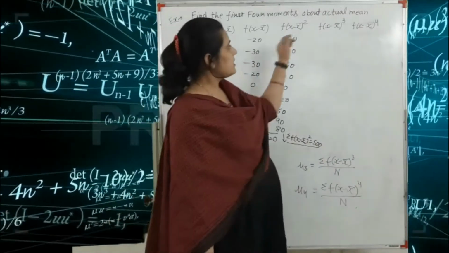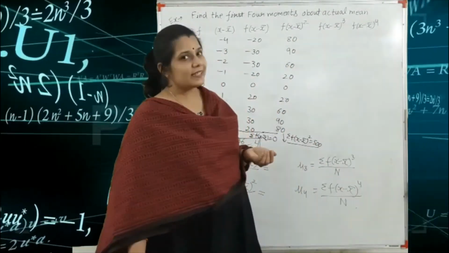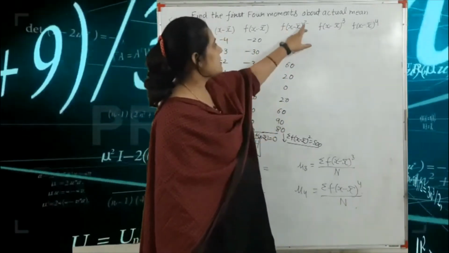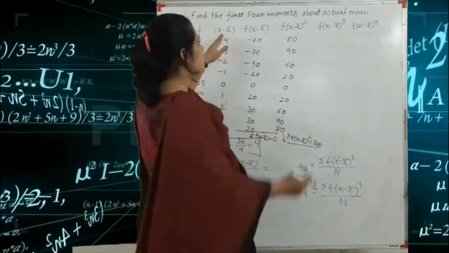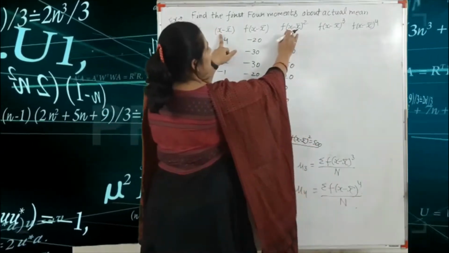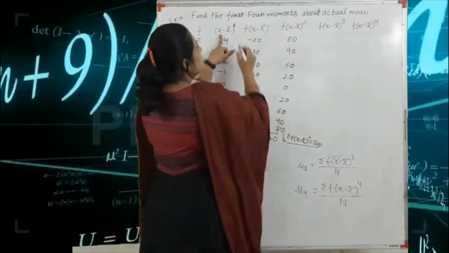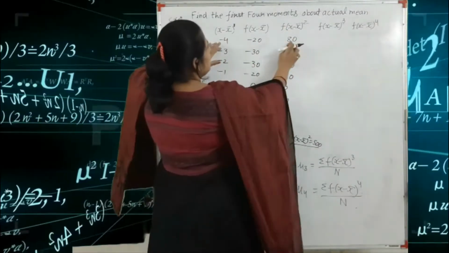Okay, next we find f(x minus x bar) whole cube. So again, the logic is what? This is the column of f(x minus x bar) whole square, and this is the column of x minus x bar. If we multiply both columns, f(x minus x bar) power 2 and this is power 1, so 1 plus 2 is equal to 3. So we multiply these two columns.